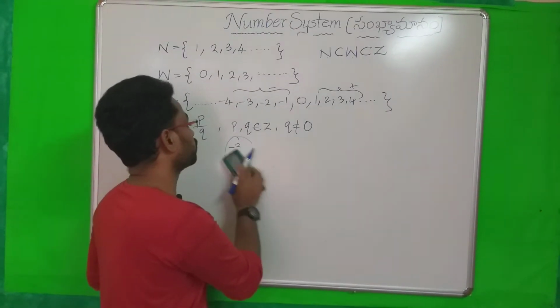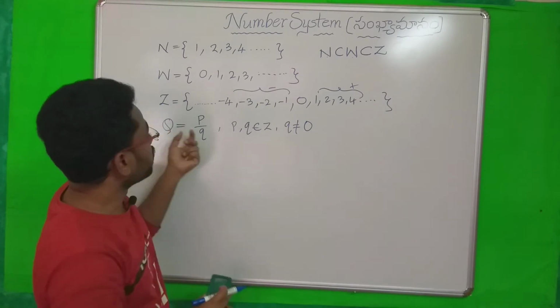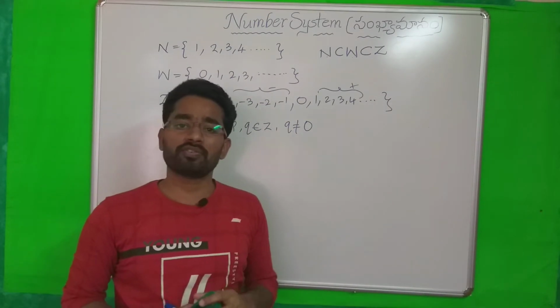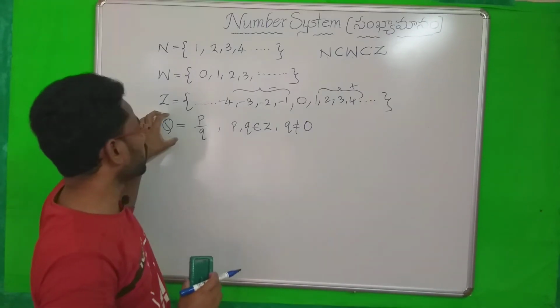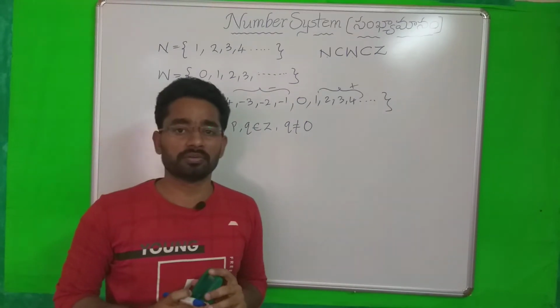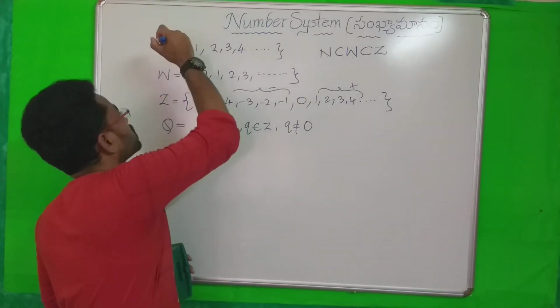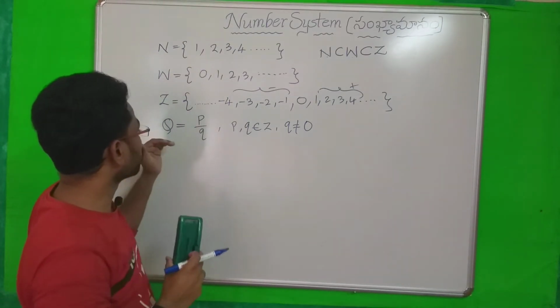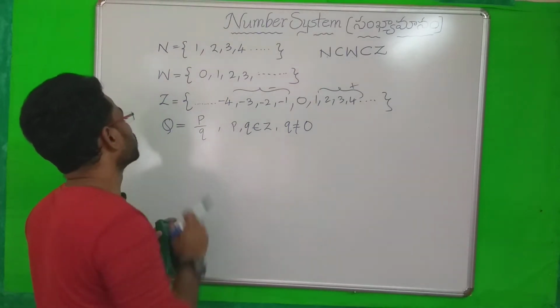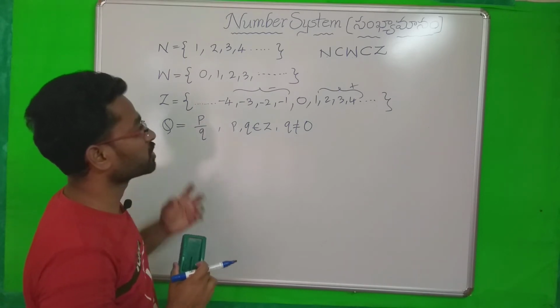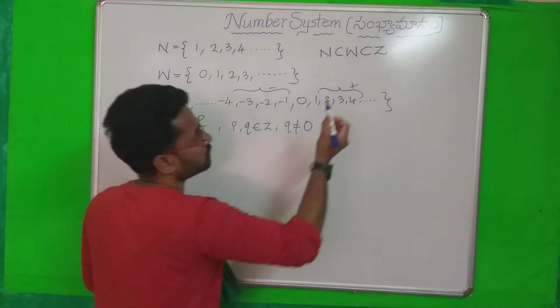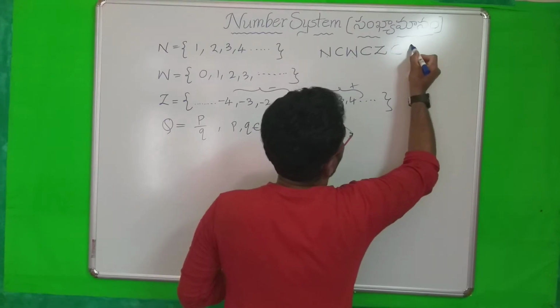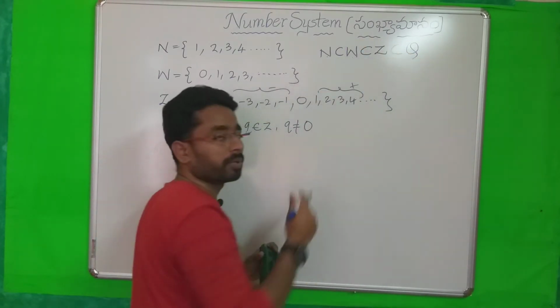What are the rational numbers? The number which can be expressed in the form of p by q, we call in Telugu rational numbers. So natural numbers, whole numbers, integers, all these we can call rational numbers. This is like one family.